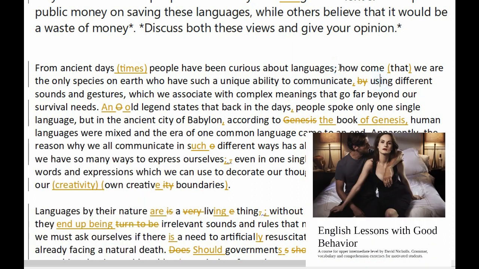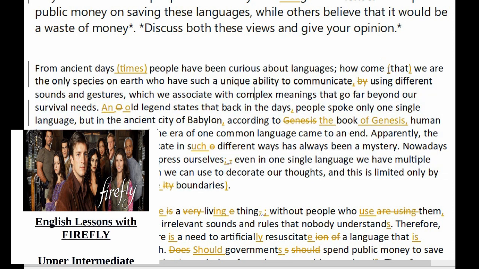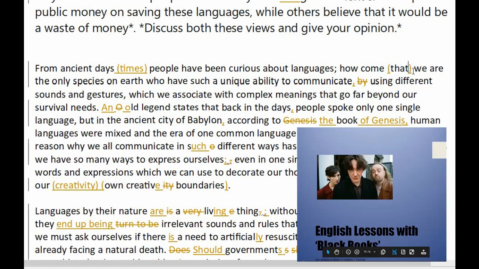Okay, how come we are the only species on Earth who have such a unique ability to communicate using different sounds and gestures which we associate with complex meanings that go far beyond our survival needs? It's a very good first sentence again, very good start, and it's a very good first paragraph, in fact. Now, you can take the that out, and I do think it sounds more natural without the that. How come we are the only species on Earth? I don't see anything wrong with it, and that's why I've put brackets around it, but I think it does read better without it, and I would certainly get rid of the by.